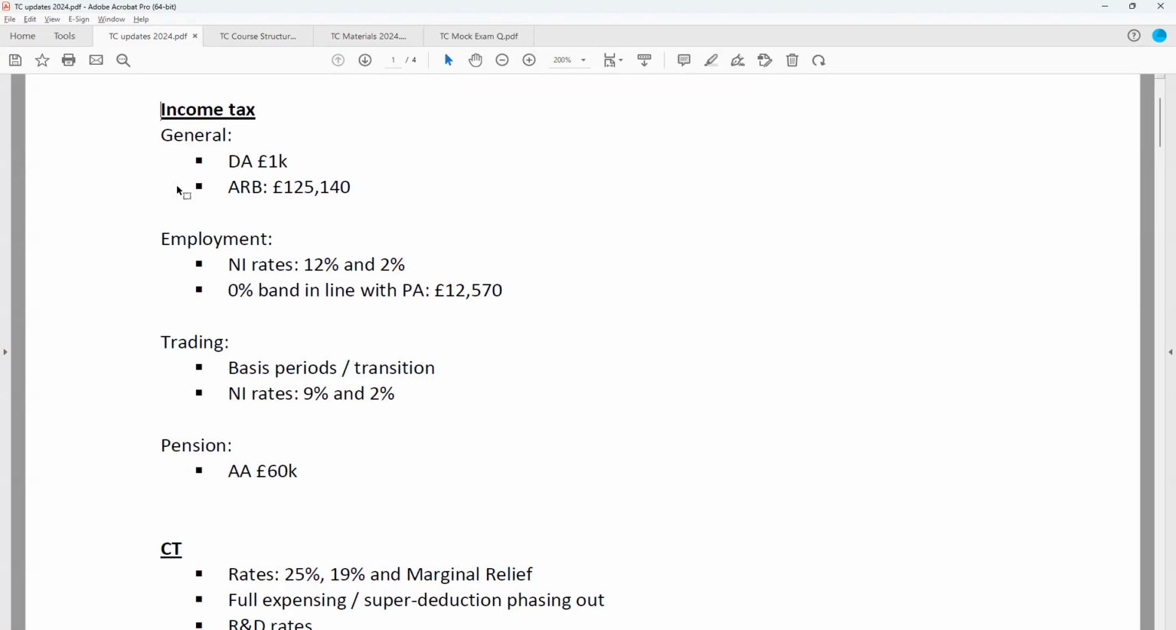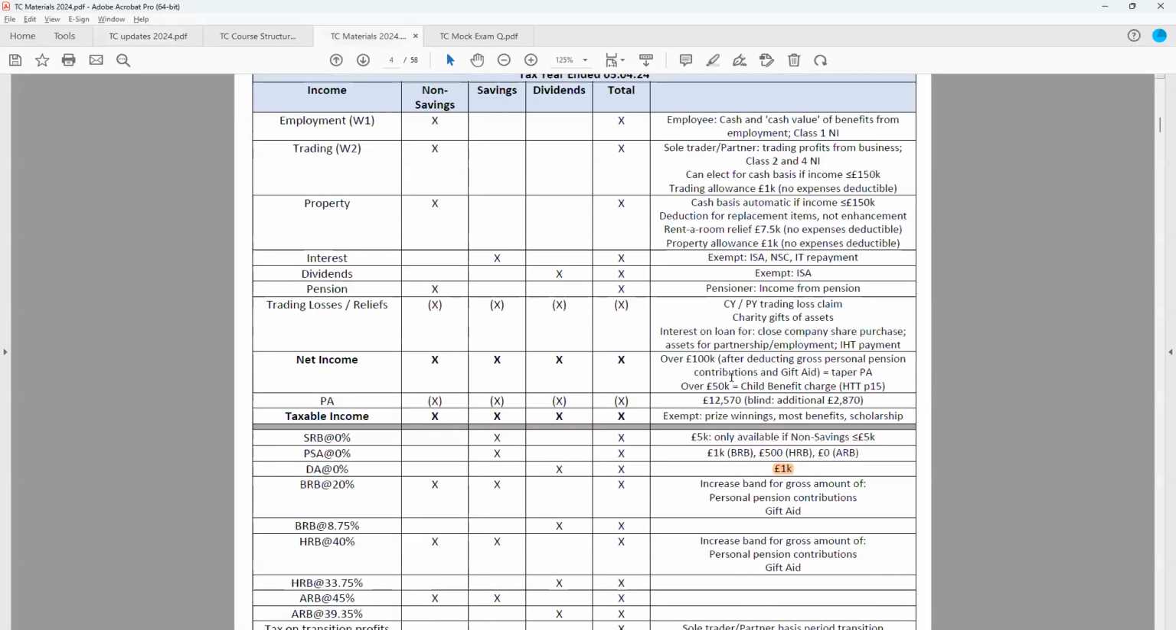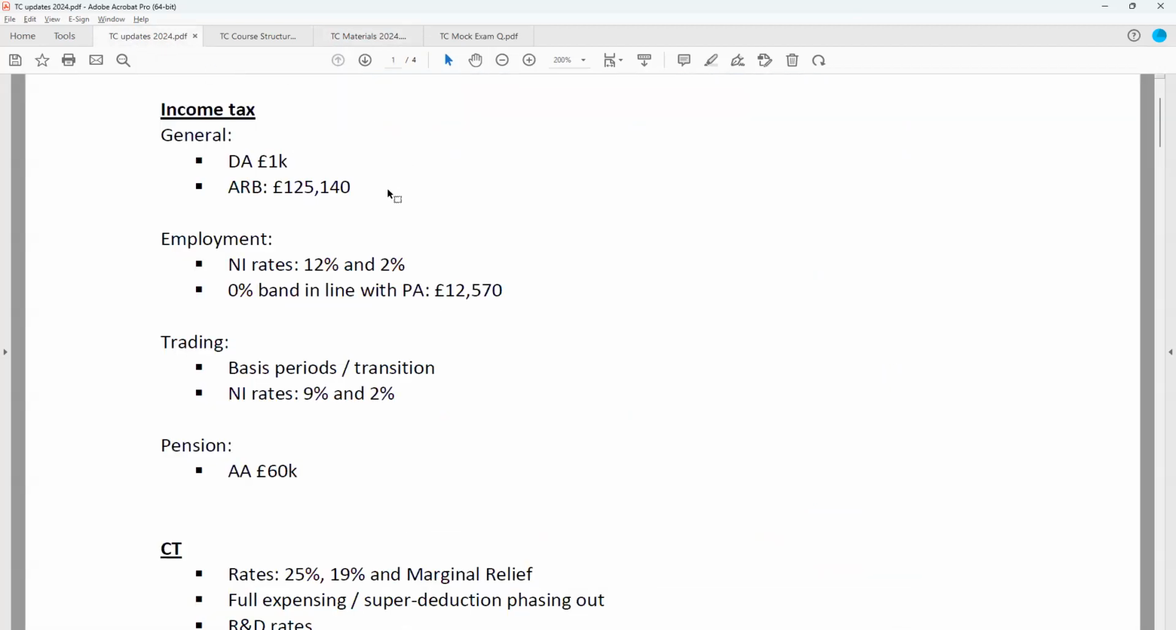So firstly, for income tax, the dividend allowance has been decreased to 1,000 per year. So fairly basic change there. And the additional rate band has also been reduced. But these are in the tax tables should you need to look them up. Particularly the additional rate band, I think, is something you would probably look up in the exam.